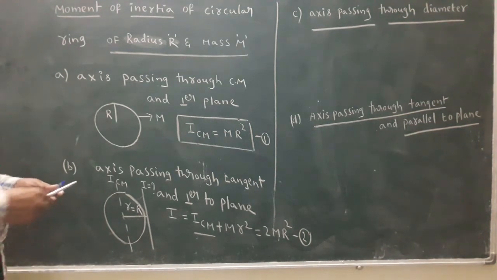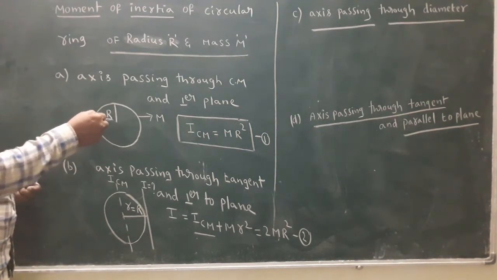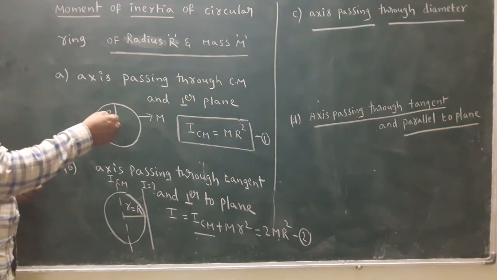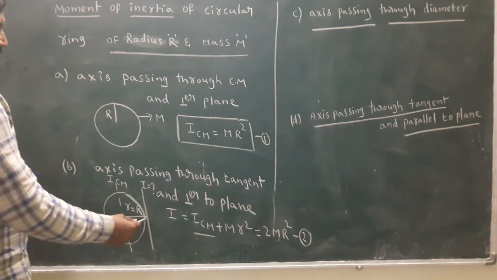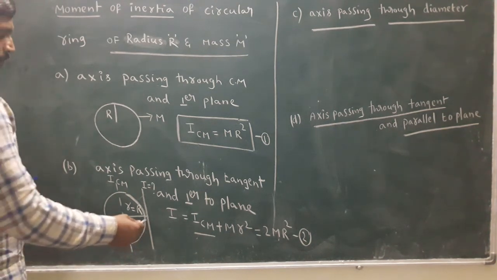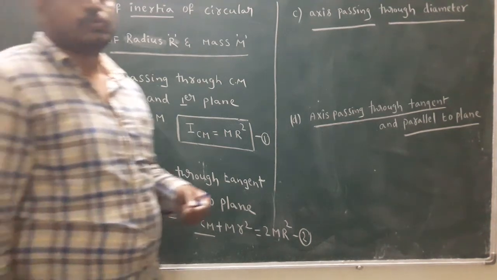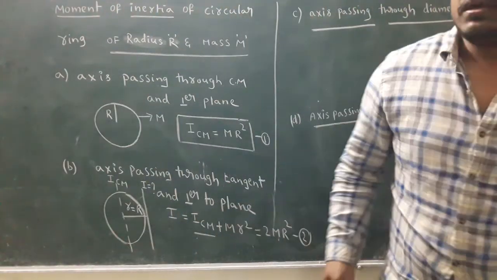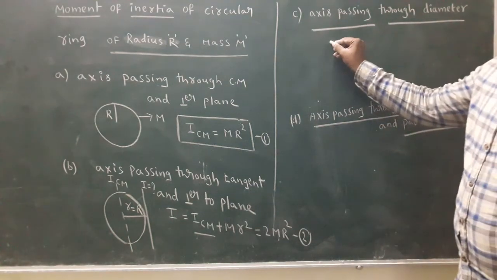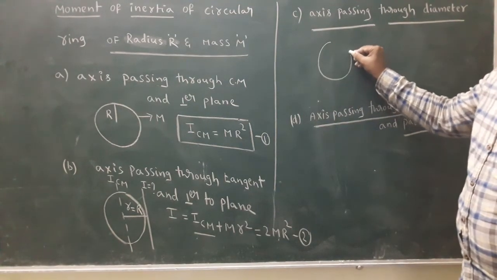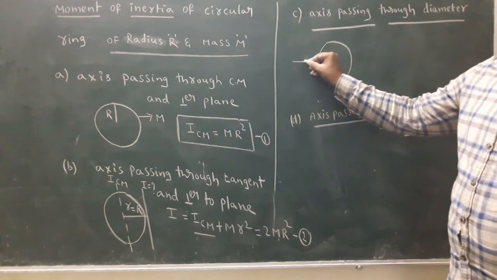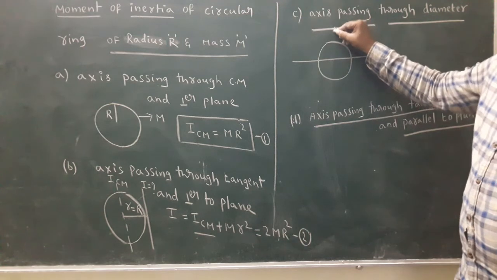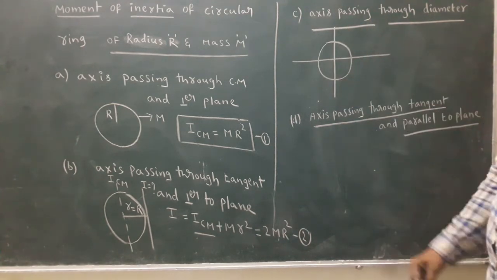Repeat the question. Circular ring, axis passing through center of mass perpendicular to plane is MR square. Axis passing through tangent perpendicular to plane is 2MR square. Another question: axis passing through diameter. This is the diameter.